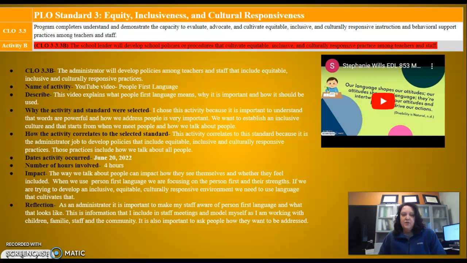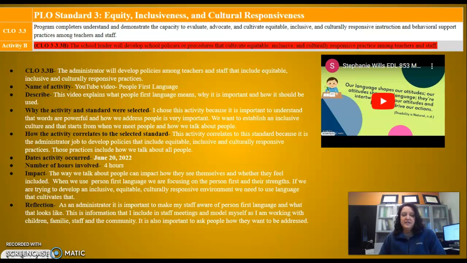That video talked about people first language and what it means and why it's important to use that language. I chose this activity in the standard because it's important to understand that words are powerful and how we address people is very important. We want to establish an inclusive culture, and that starts from when we meet people and how we talk about people.